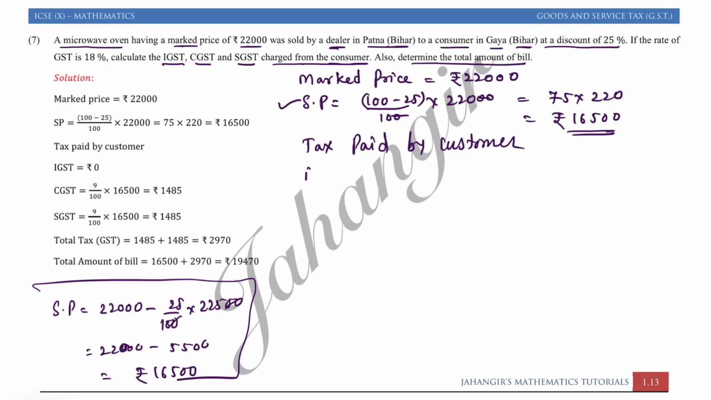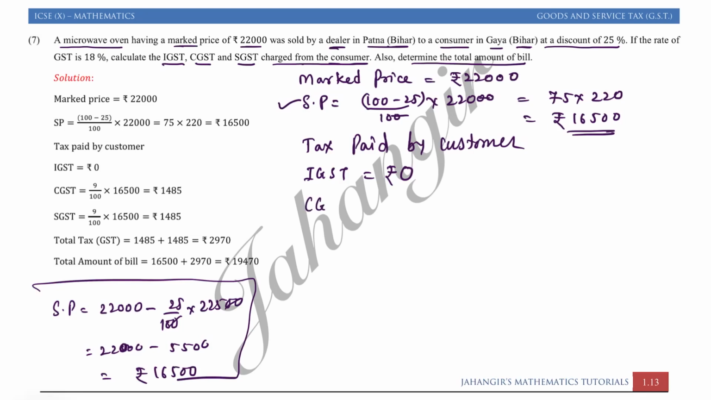So in the first part I don't have to find IGST. So GST, IGST का क्या है? ₹0 because the transaction is in the same state. Bihar to Bihar, same state.